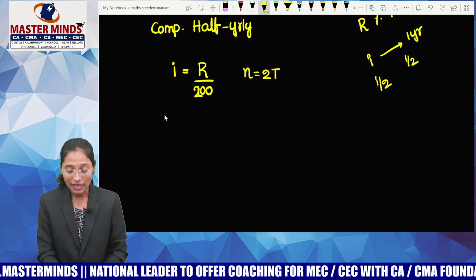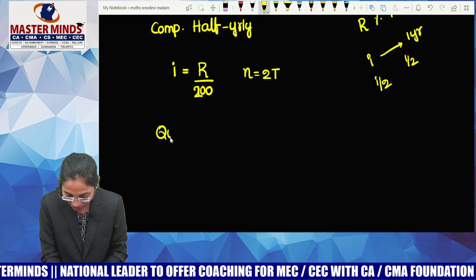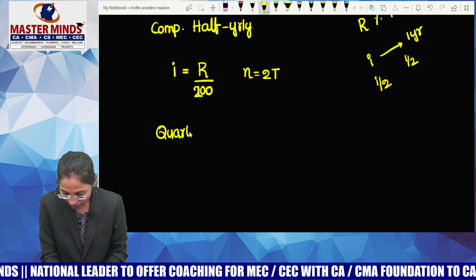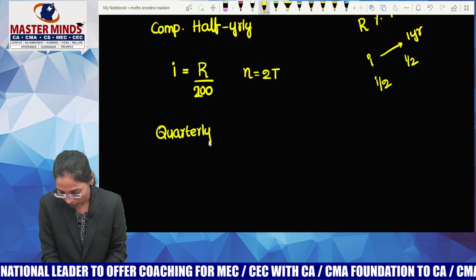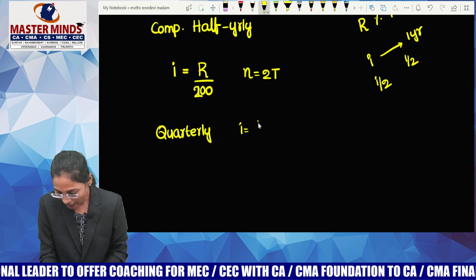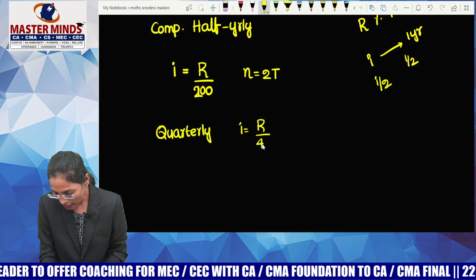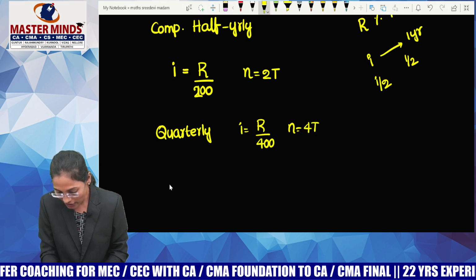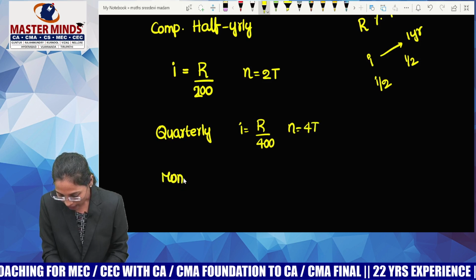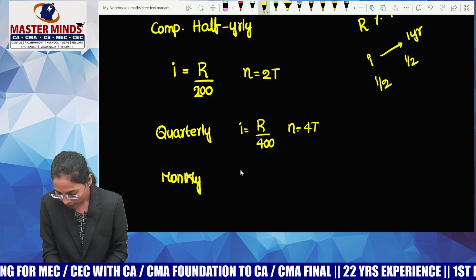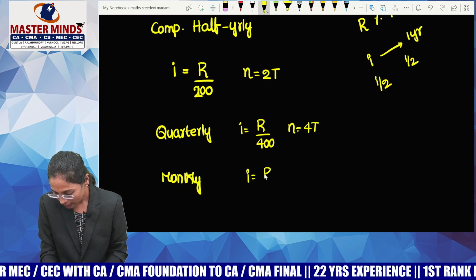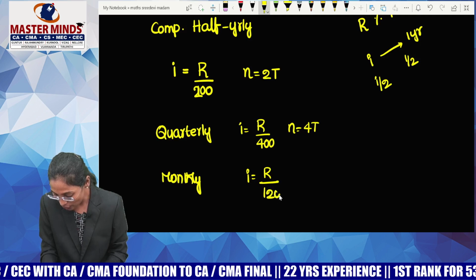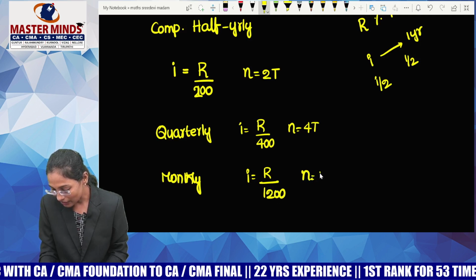Now, tell me guys, if the compounding is done quarterly, then I has to be replaced with what? R by 400 and n is to be replaced with 4t. Now guys, if the compounding is done monthly, then I is to be replaced by R by 1200. Yes, very good. n is replaced with 12t. Got it?